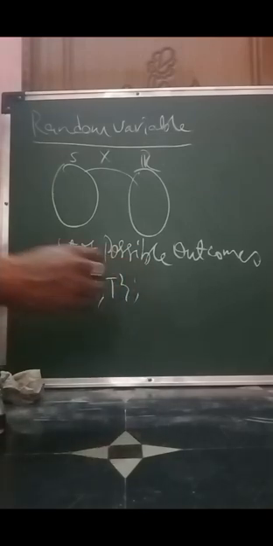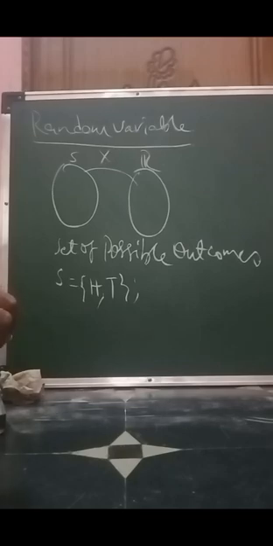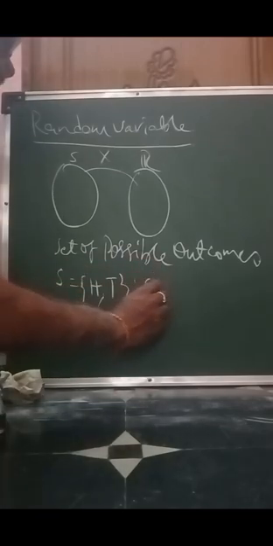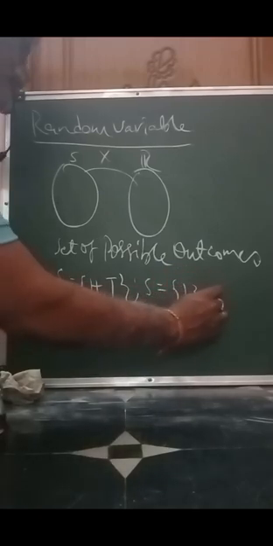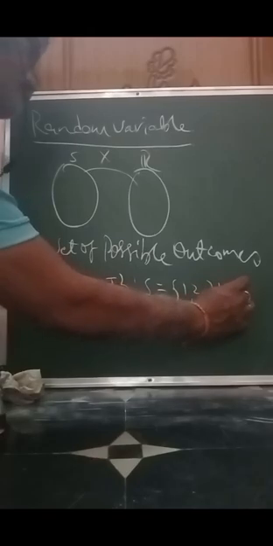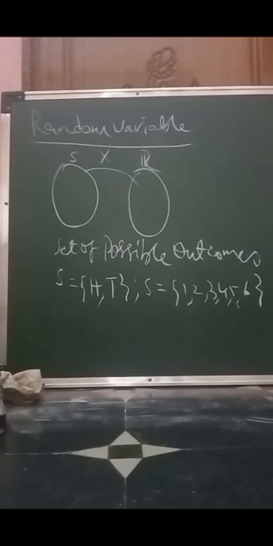Similarly, suppose rolling a die is an experiment. Then the sample space of the experiment is the set of all possible outcomes: 1, 2, 3, 4, 5, 6. As the die consists of 6 faces, any one may be the outcome of rolling a die. So the sample space possesses 1, 2, 3, 4, 5 and 6. In this way we define a sample space as the set of all possible outcomes of an experiment.